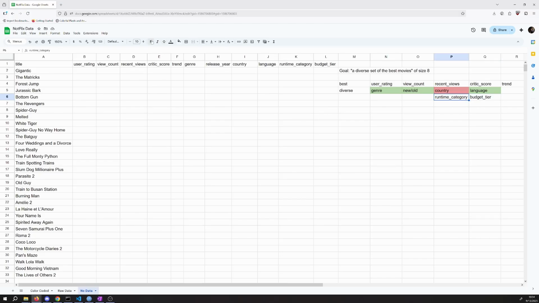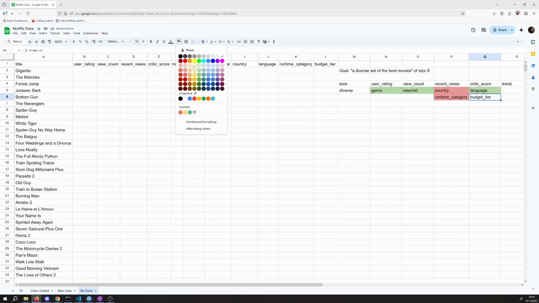I'm going to take runtime category out, but I think maybe I will try to do budget. Maybe I'll just say, let's go yellow there. Just if I have the wiggle room to also try and get some diversity here, I'll do it. Okay. And for that matter, maybe country and runtime I'll consider as well if I have wiggle room.